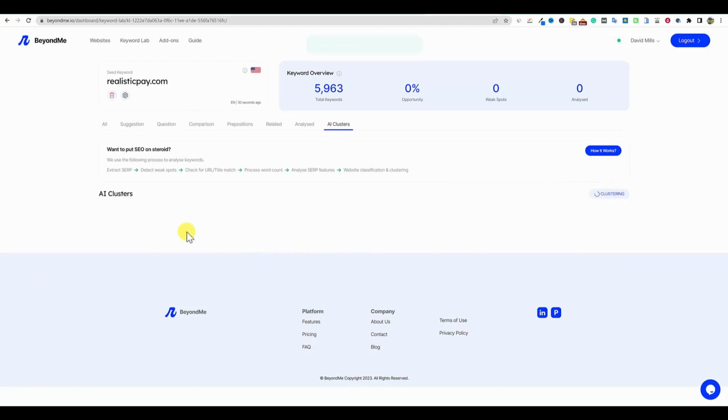Well, I might as well. Let's just cluster the keywords so I can show you guys real quick. So I paused for a minute or two. It's still clustering. So I'm just going to back out of that. I'm not going to back out of it. I'm going to go and click on some other stuff.